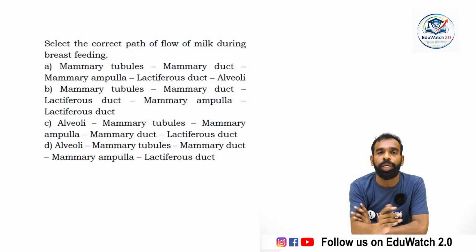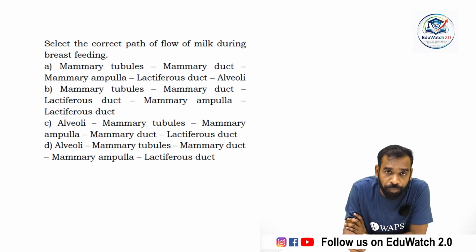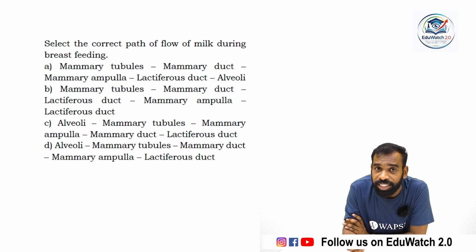This is the pathway of milk from the mammary alveoli. Mammary alveoli is the region in which milk is synthesized or secreted by the cells present in the mammary alveoli. From the mammary tubule, it passes towards the mammary duct, and finally the mammary ampulla, and through the lactiferous duct, it is sucked by the child. So option D is the correct answer.